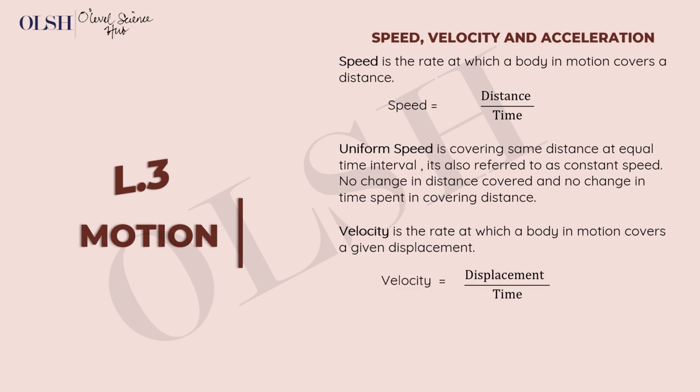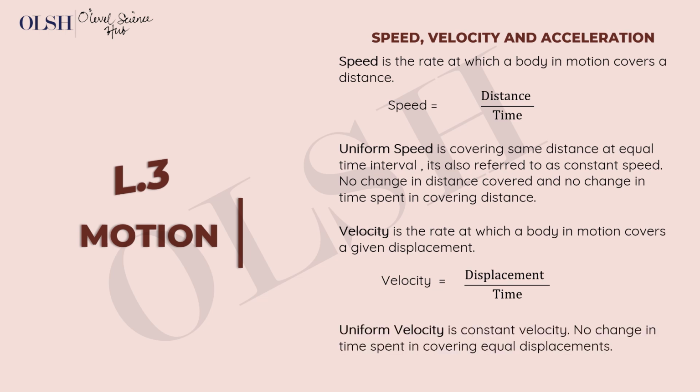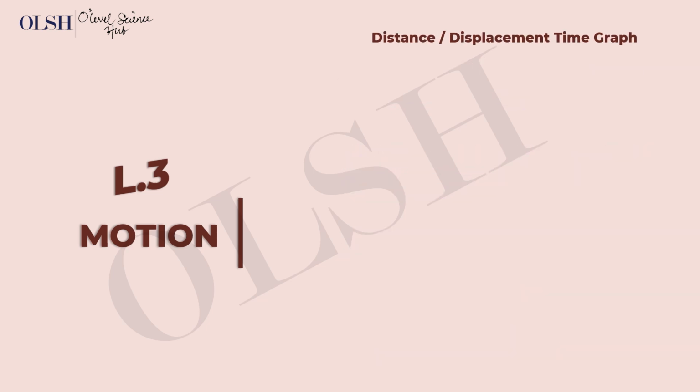So velocity is displacement over time, and you know the difference between distance and displacement is also direction. So uniform velocity is constant velocity. There's no change in time spent in covering equal displacement. All right, so let's move on to the time graphs.